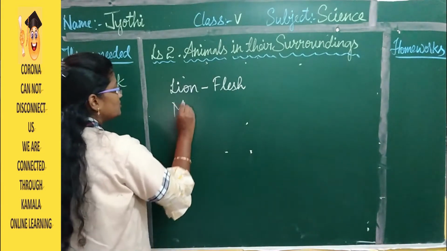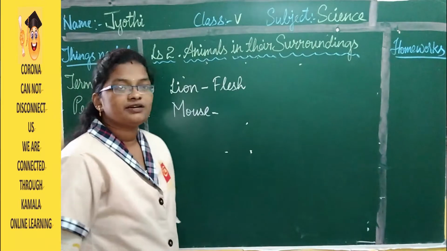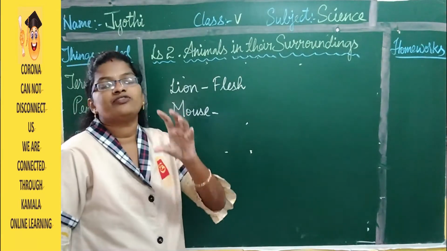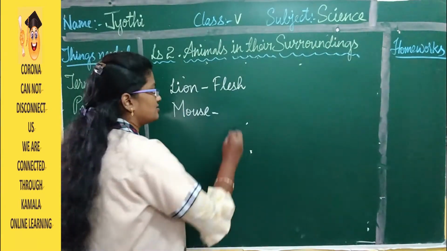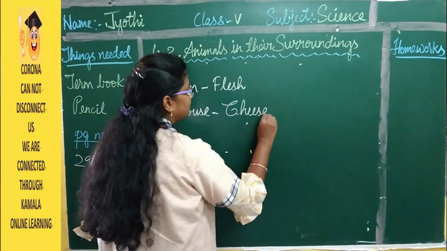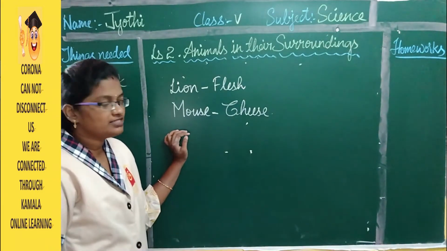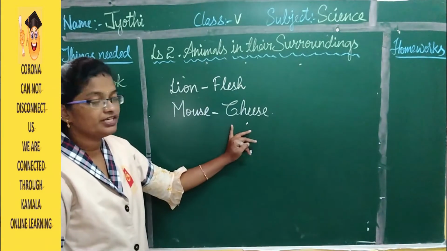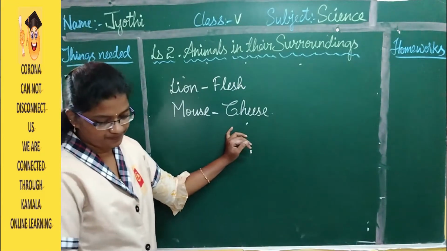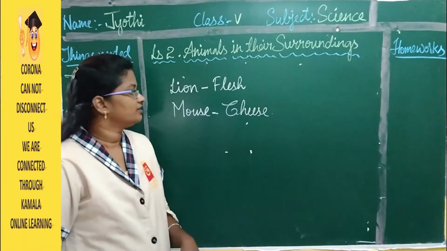Then mouse. So what does a mouse eat? It eats food grains and cheese. So I am writing cheese. So the mouse eats food grains and cheese. So I wrote here cheese. Okay?